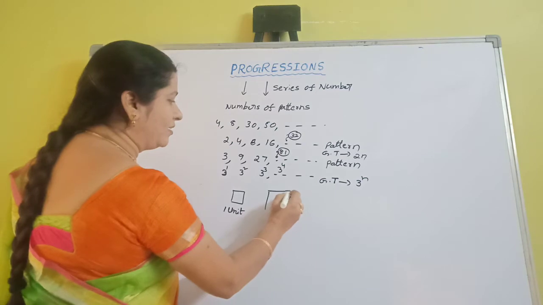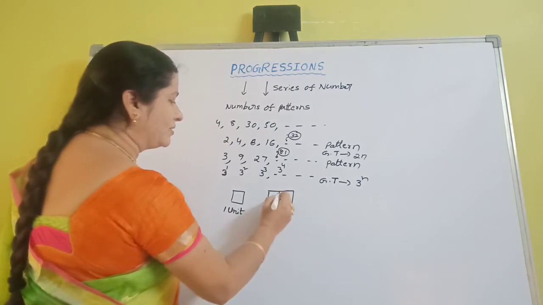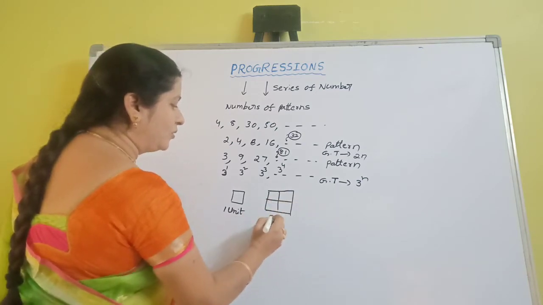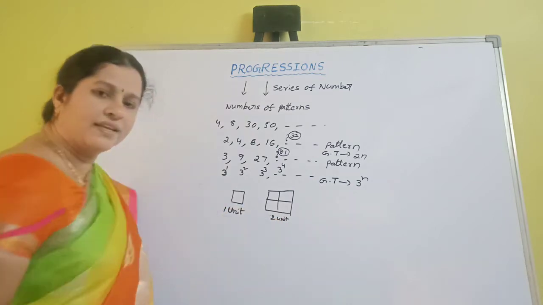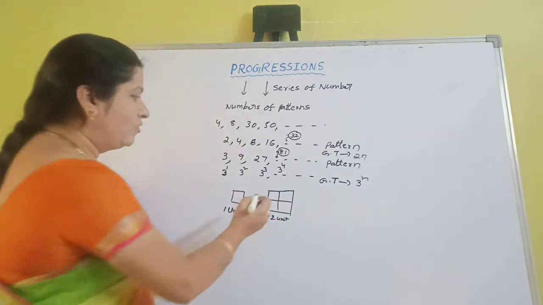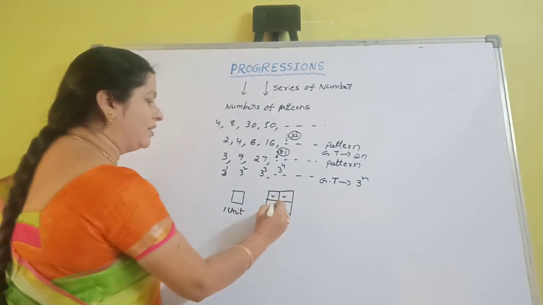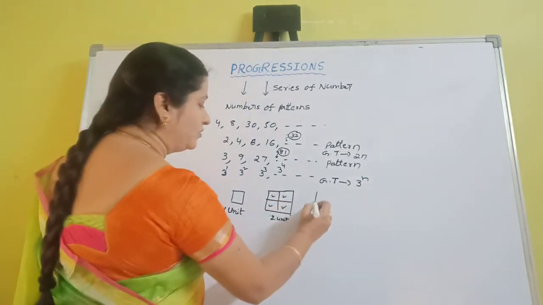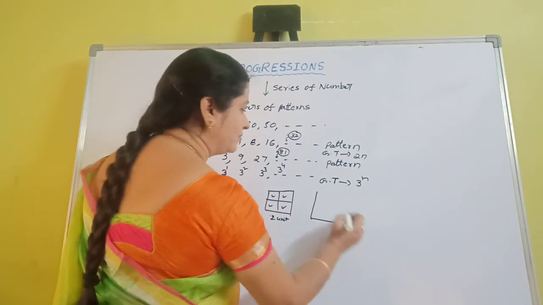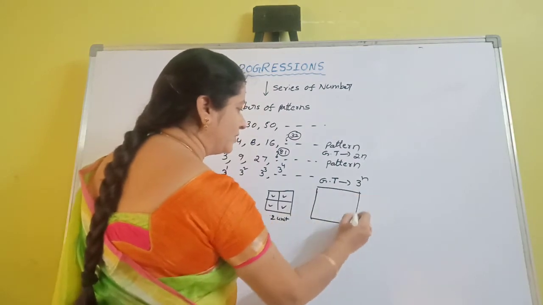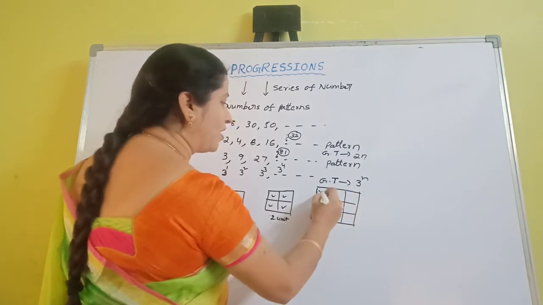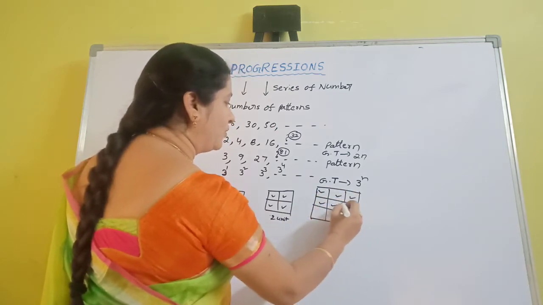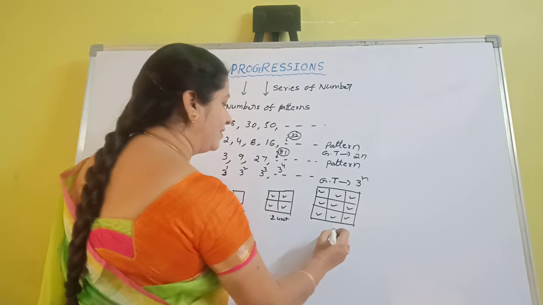Here we are taking a 2 unit square box. Here only 1 square is formed in the 1 unit square, and here 4 squares are formed. Again a 3 unit square box. How many squares are formed here? 1, 2, 3, 4, 5, 6, 7, 8, 9.